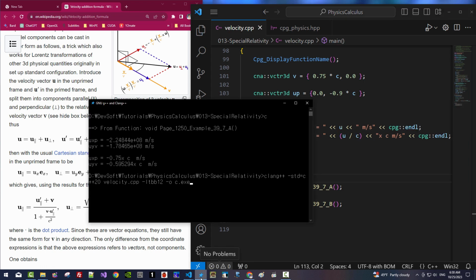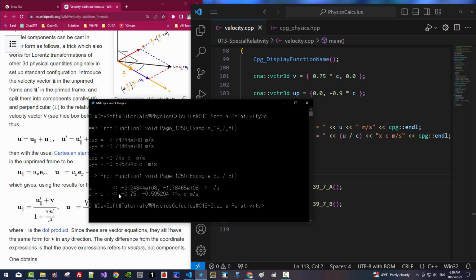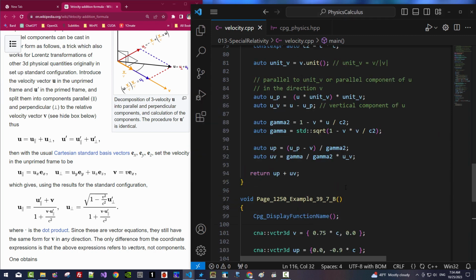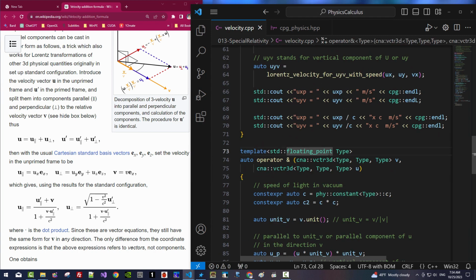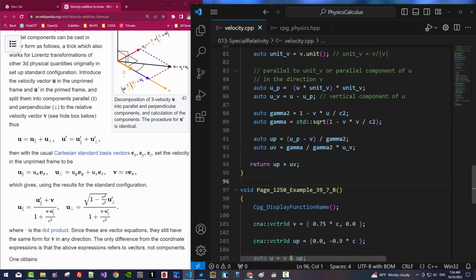We rebuild. CLSC. So this is our new implementation. Our new implementation works correctly as our previous implementation. Please note that in my current implementation, I used negative here, also negative here, also negative here. Instead, if you want to implement exactly the same as in this document, then copy, paste.